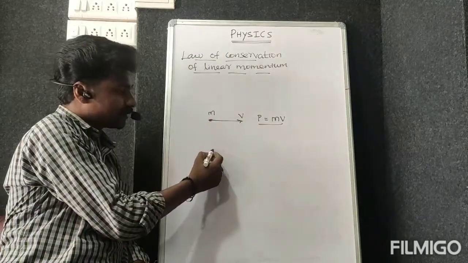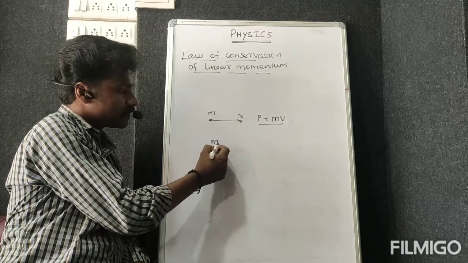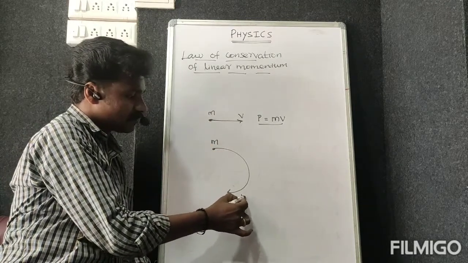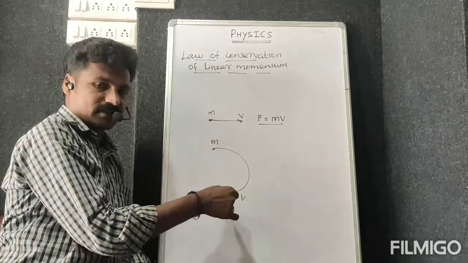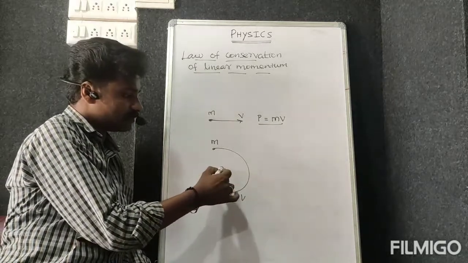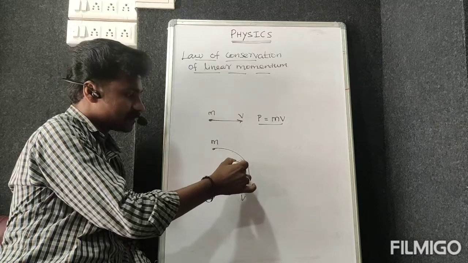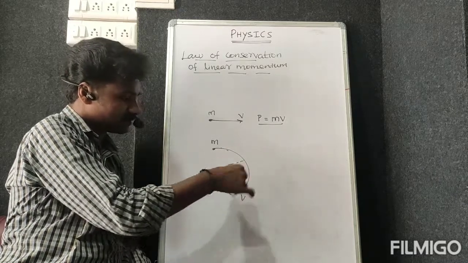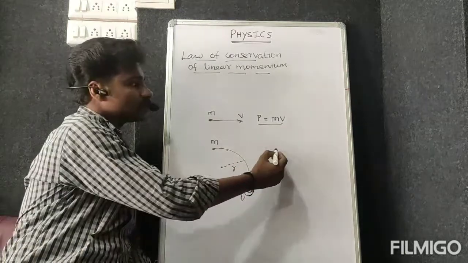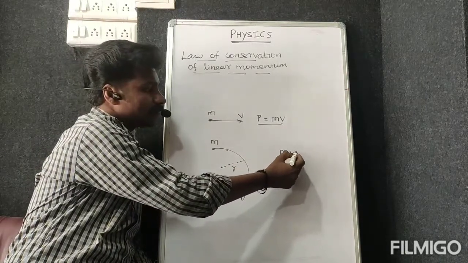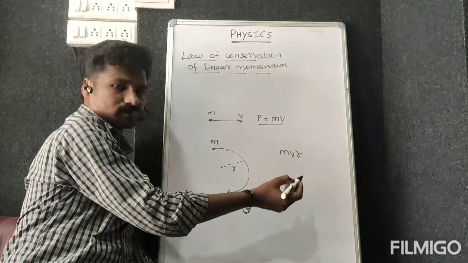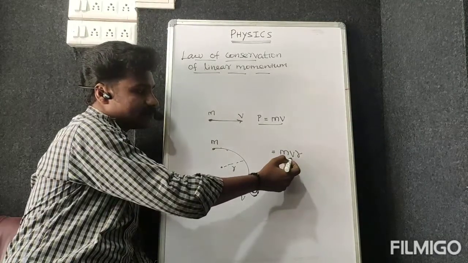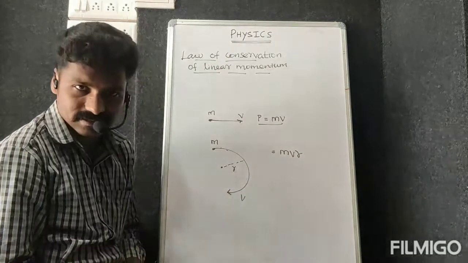Suppose the same particle, the same mass, travels with some velocity v with some radius. See that it is a radius. So m into v into r. Here momentum is already there, and we multiply it with the radius.